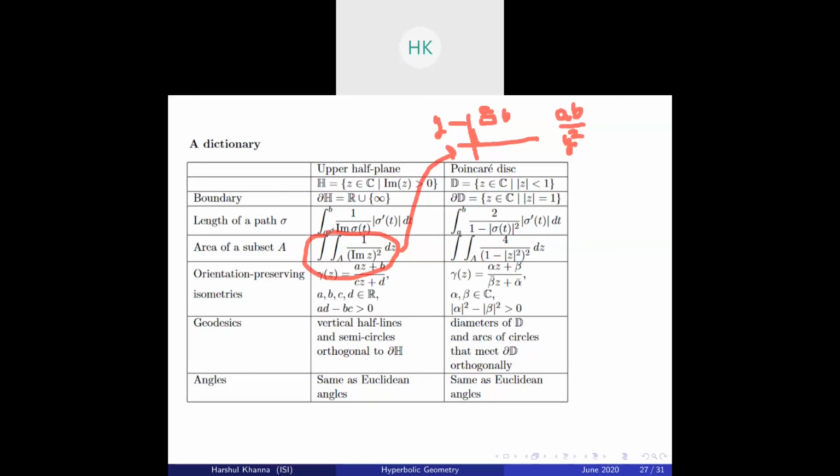Now, the notion of area of subsets is a very complicated topic which comes from measure theory. I myself have not studied measure theory. The little I know is that there is something called Borel sets, so A has to be a Borel set for you to define area on it. I won't go into much rigor. Basically, you have nice subsets, and you can define the area of those subsets in this manner, that is, 1 by the imaginary part of z whole square dz, double integrating over the whole subset A.